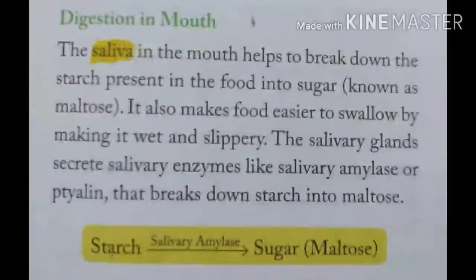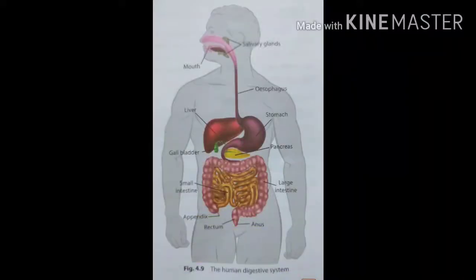The salivary gland secretes one enzyme, salivary amylase. This salivary amylase converts starch into simple sugars or maltose. Then the food in the mouth becomes a semi-solid ball called a bolus, which is swallowed.